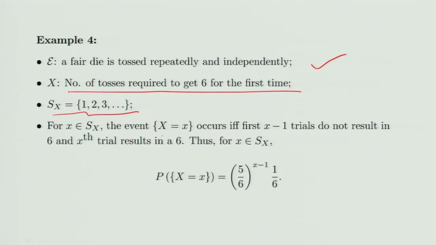For x belonging to S_X, the event X equal to x occurs. What does X equal to x mean? That means I have taken small x tosses to get the 6 for the first time. So that means on the xth toss I got the 6.